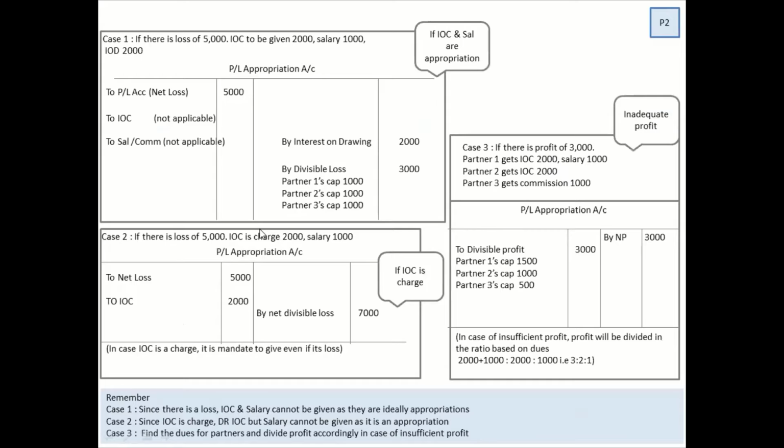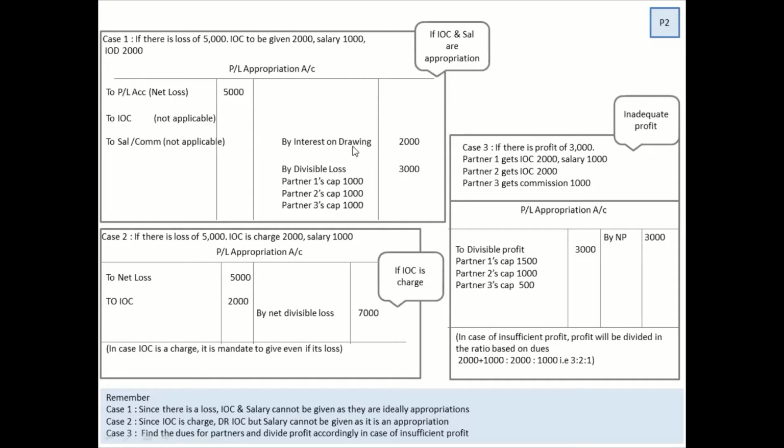Let's move on to the next slide. This slide gives you some more information about P&L appropriation. If there is a loss of 5,000 and the question states that you have to give IOC, salary and IOD. Now IOC and salary, you should always understand these are appropriation. Appropriation means if you have profit, only then you can give it. If you don't have profit, how can you pay the salaries or IOC to the partner? So in case of loss, this is very important to understand. IOC and salary will not be given to the partner.